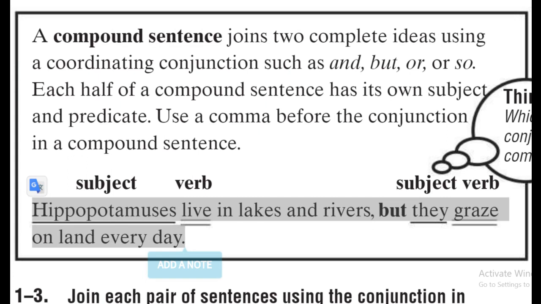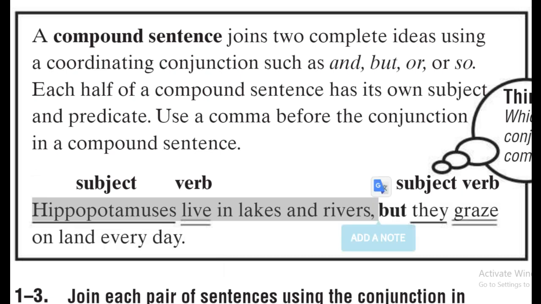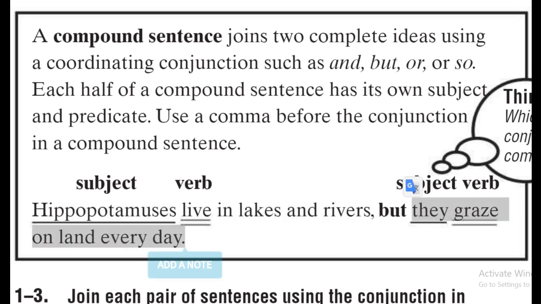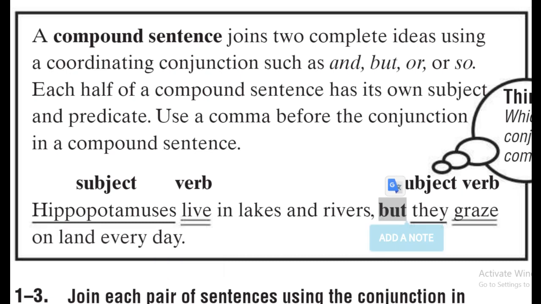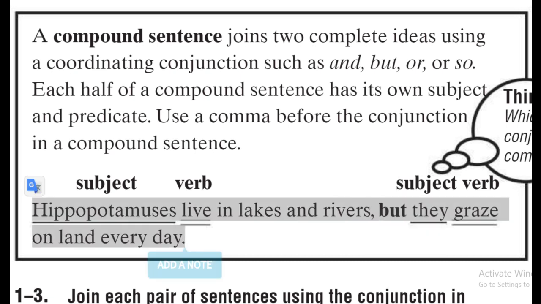In this example, we're having two sentences. The first sentence is, "Hippopotamuses live in lakes and rivers." This is the first sentence, right? And the second sentence is, "They graze on land every day." We have made a link between both sentences using the word but, right? So now we are having a big sentence. Hippopotamuses live in lakes and rivers, but they graze on land every day.